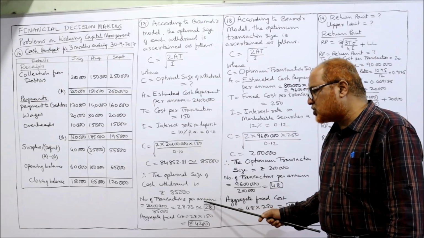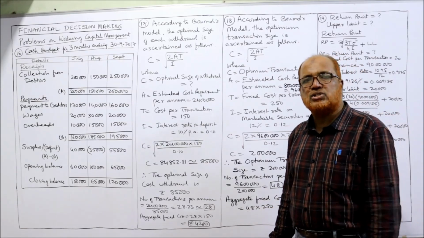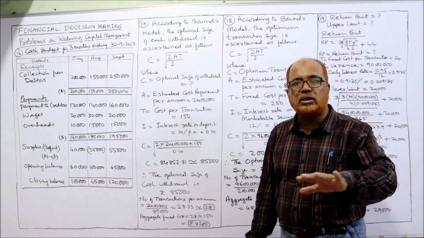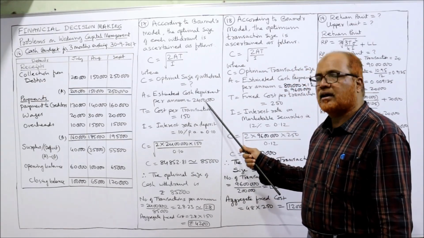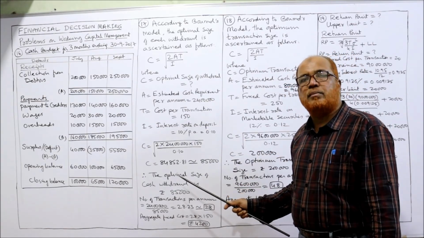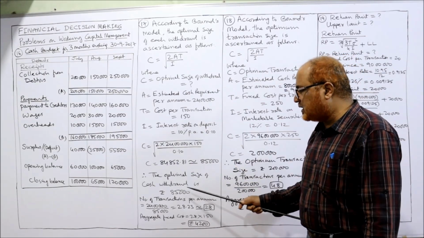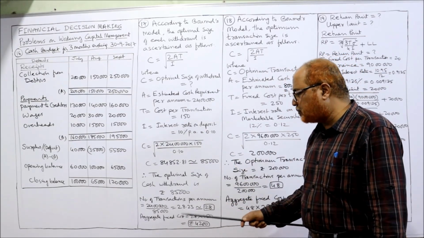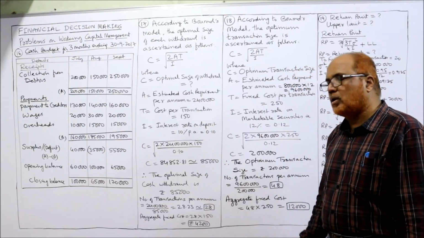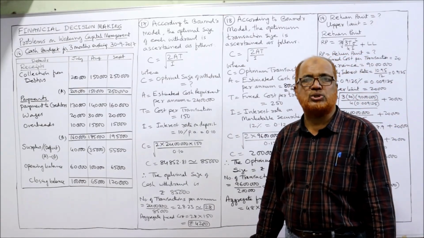Now the number of transactions per annum. How many transactions do we have to conduct? The total cash requirement is 24 lakh, divided by the optimum size of withdrawal, 85,000. 24 lakh divided by 85,000 is 28.23, approximately 28 transactions.